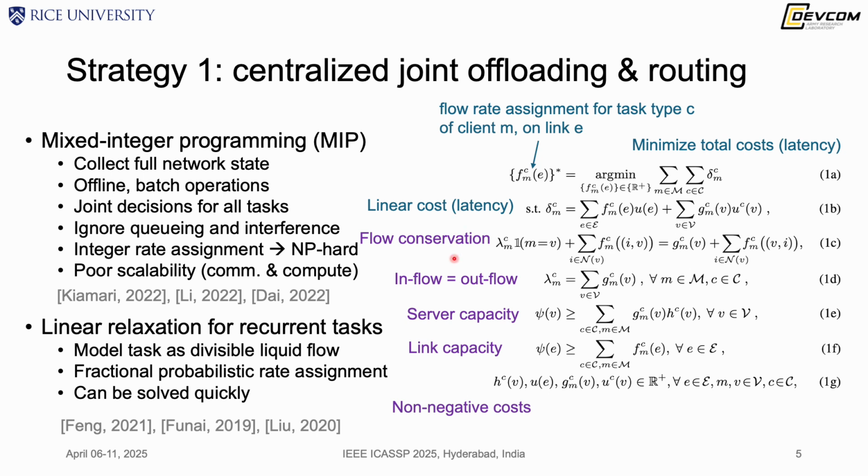Then we have these constraints, such as flow rate conservation, where the inflow must equal the outflow rate, and the server capacity and link capacity must be respected, so that they cannot exceed those capacities. Of course, the cost should be non-negative. This formulation looks good, but actually it ignores the interference in wireless networks. For this link capacity, we don't know exactly the link capacity constraint because of the mutual interference among wireless links.